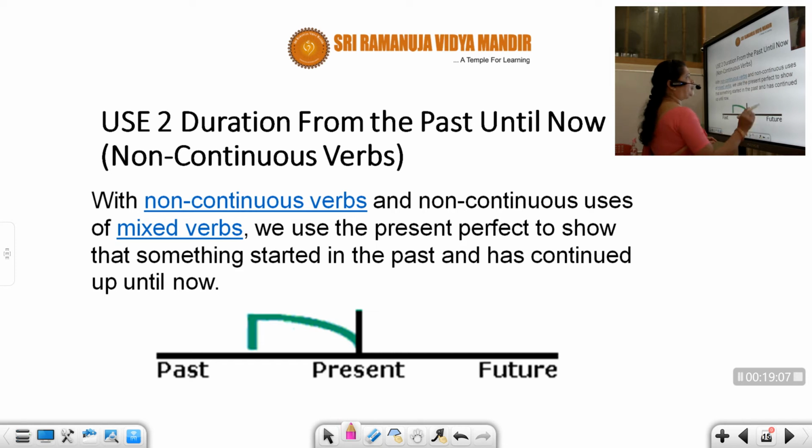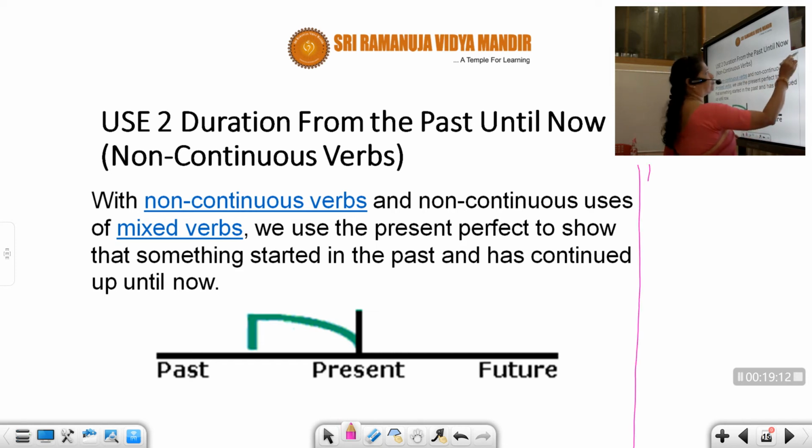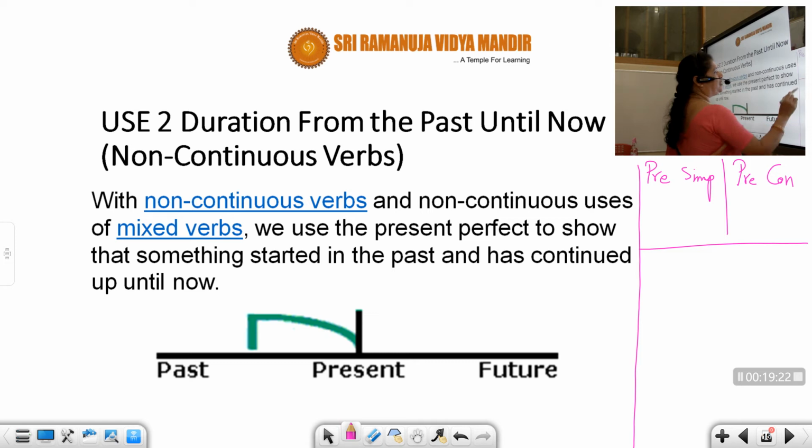I'll just tell you, students. You can see we have present simple, present continuous. Same way, present perfect, present perfect continuous.